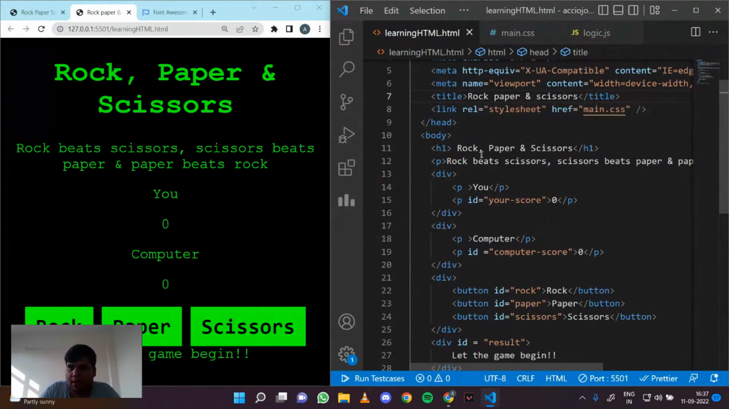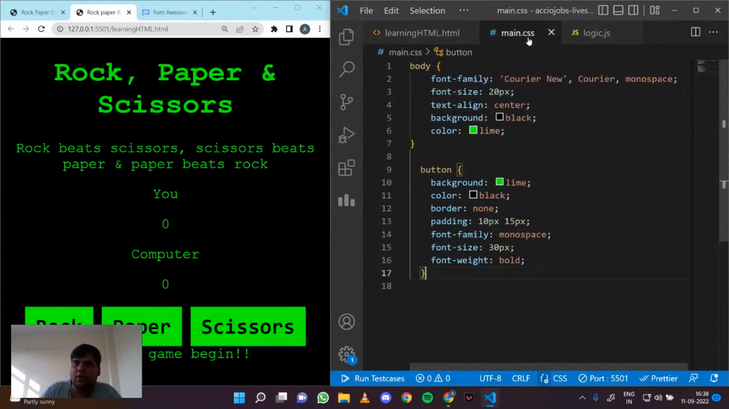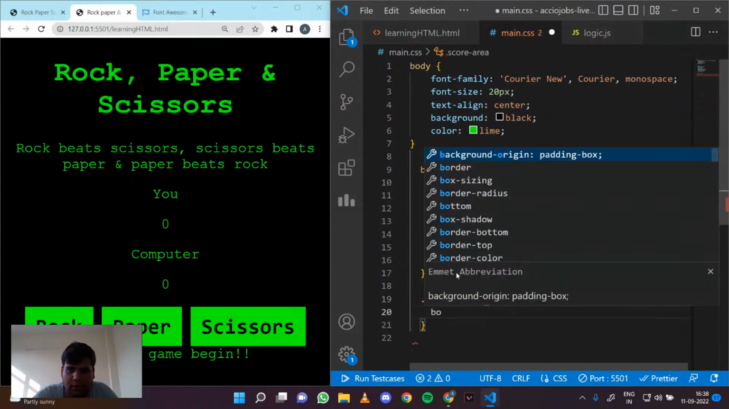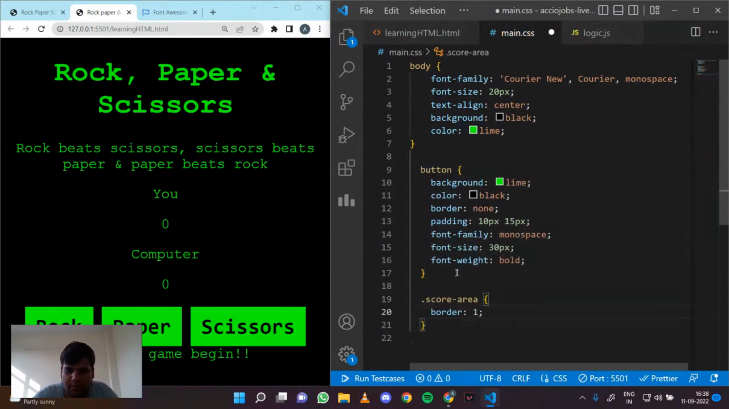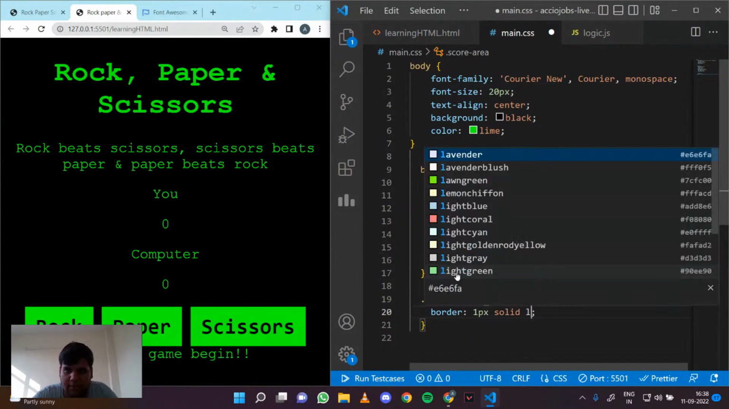So now if we look here, we want a border box here, right? So what we'll do is we will do class score area, right? And to catch it, as I told, you want .score-area, right? Border box, 1 pixel solid, and line.